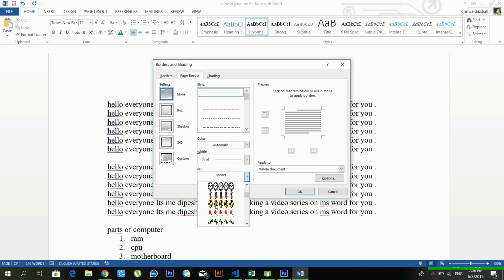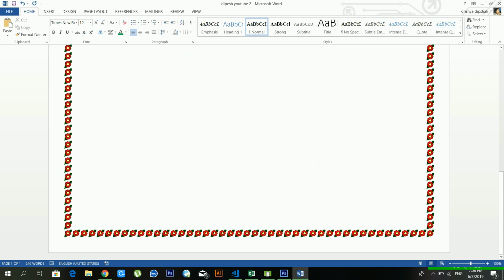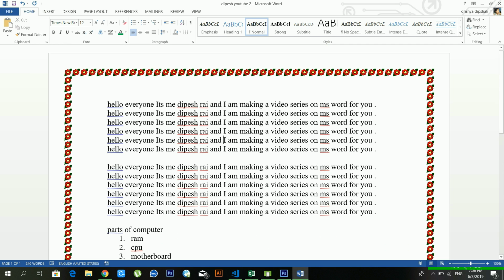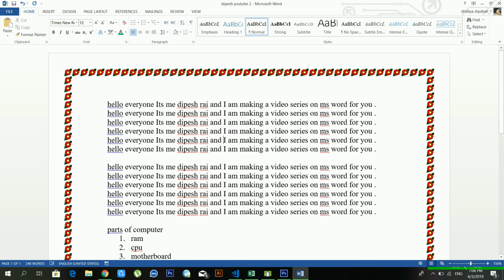Just wait for a moment. I am choosing a border and I'm clicking OK. Now see, in my page there is a border, right? And it's giving me another kind of look. And another section is the style section.